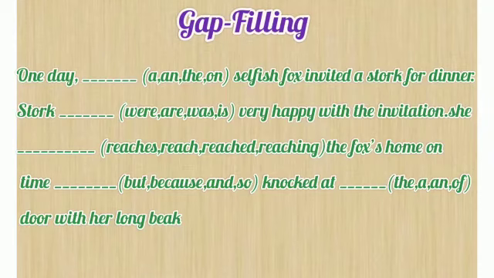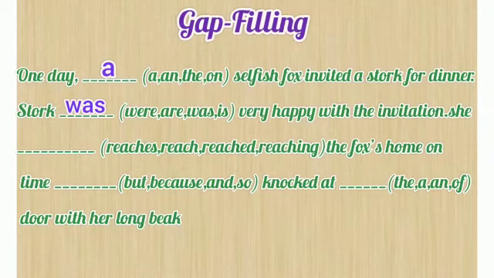One day dash selfish fox. Okay, options are A, the, on. So obviously it will be A. One day a selfish fox invited a stork for dinner. Stork dash very happy. As we know, this is in the past tense. So stork is singular in number, so was will be used. Stork was very happy with the invitation.